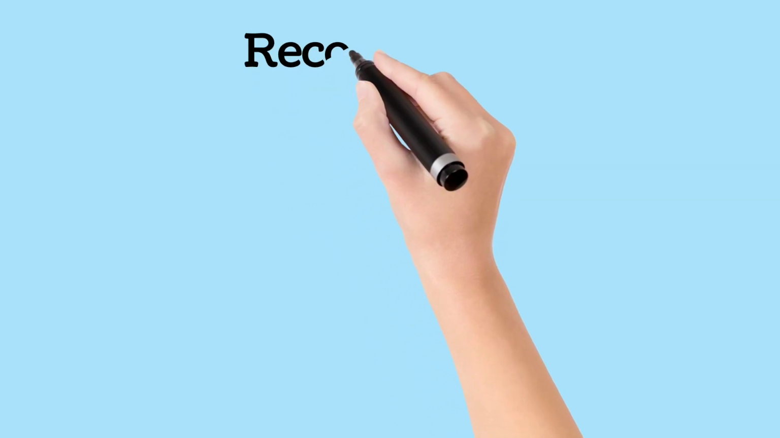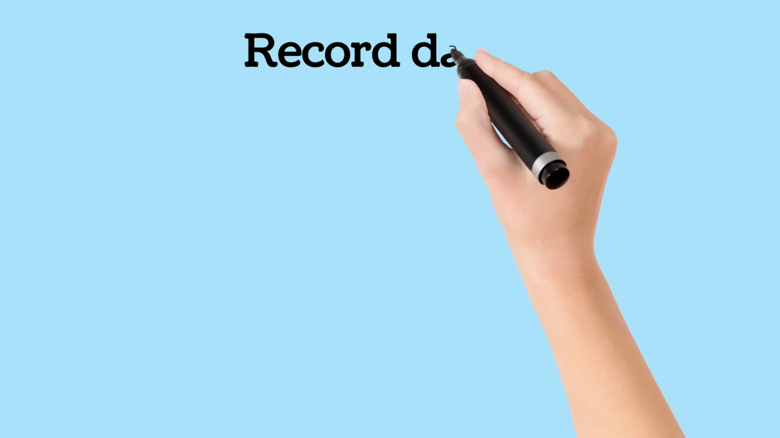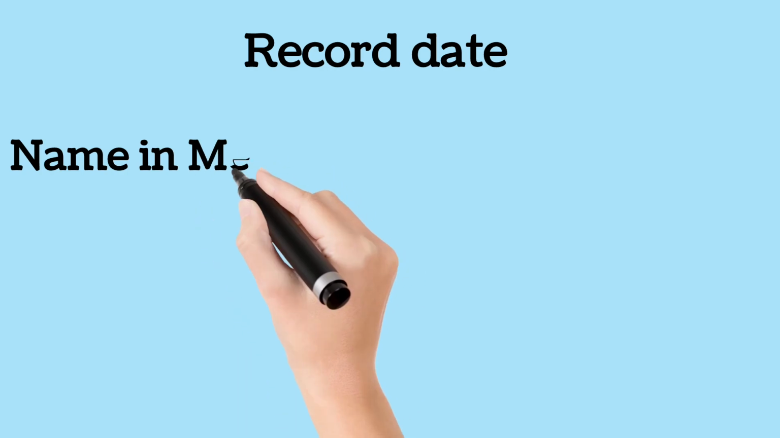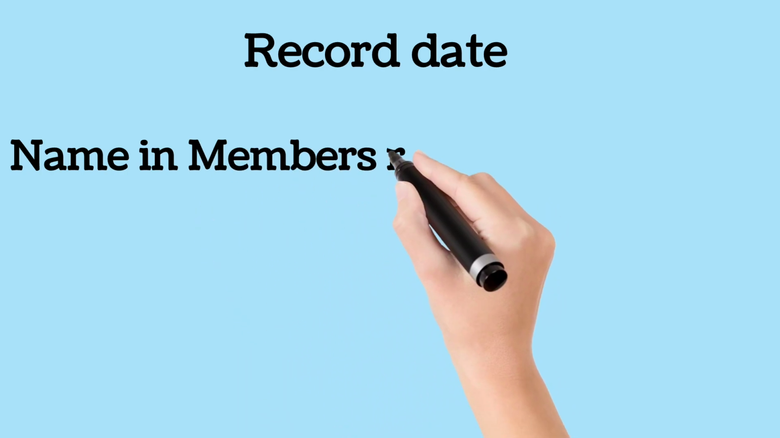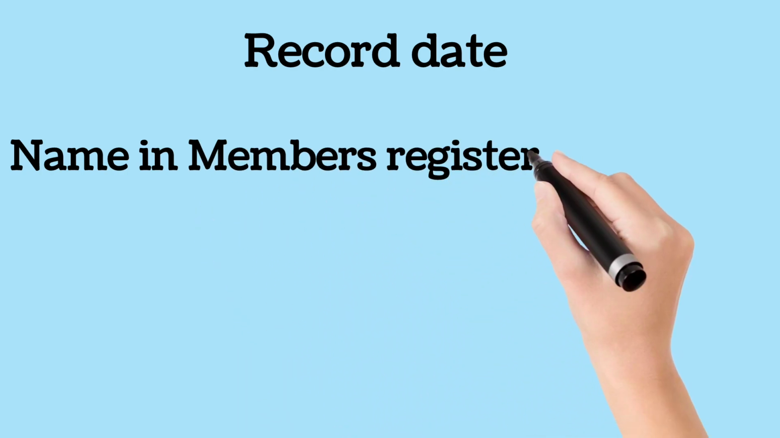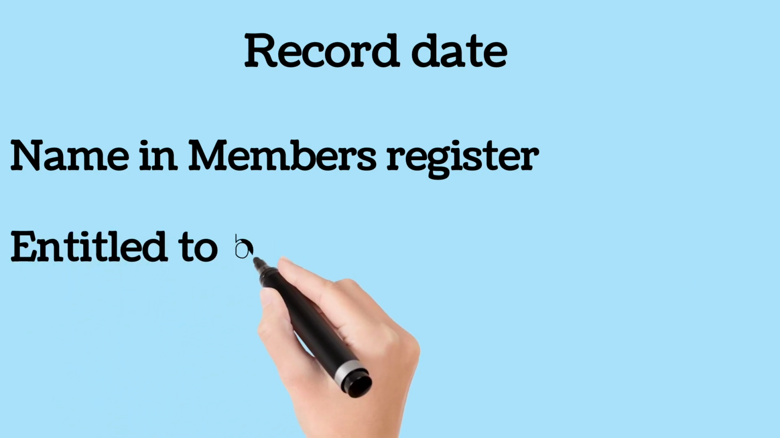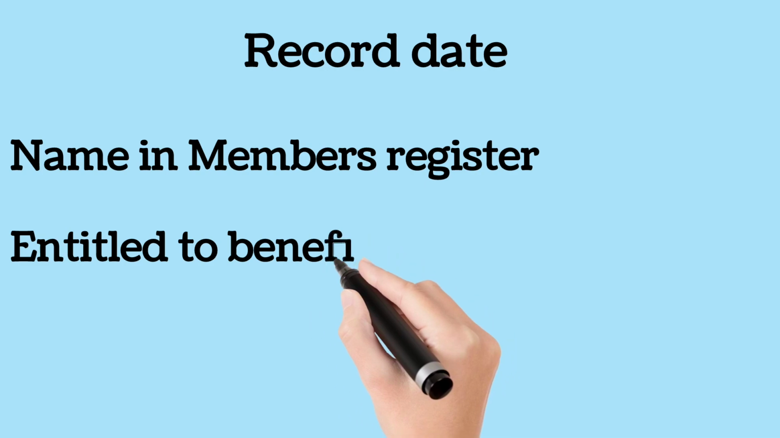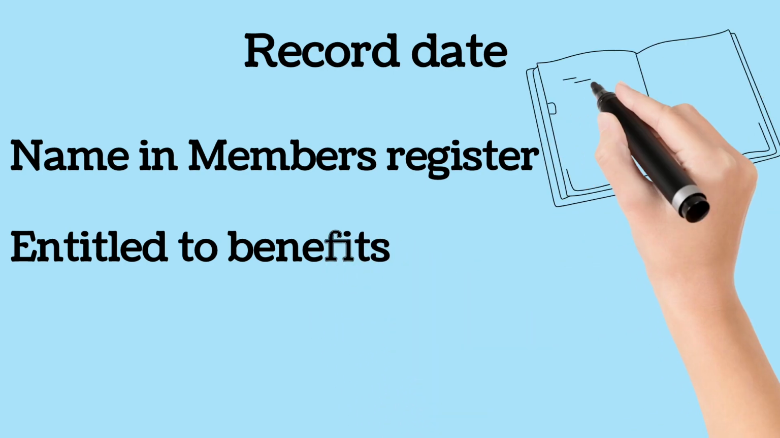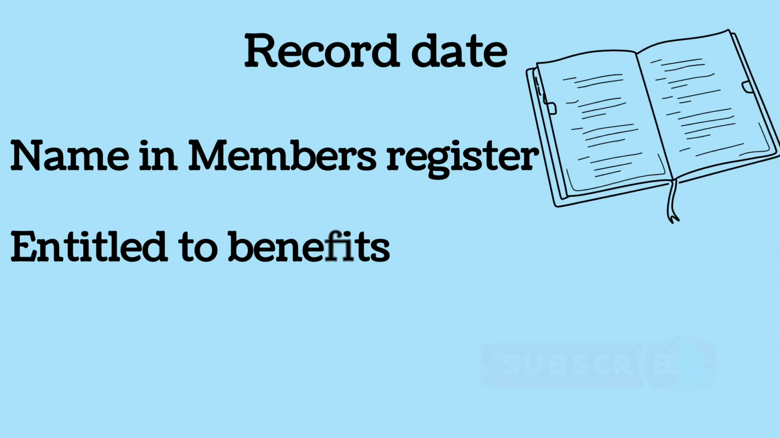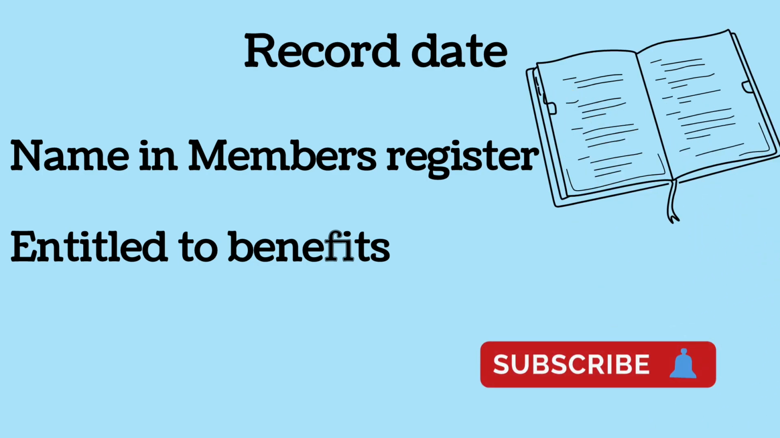You may now say, everything else is fine, but what exactly is this record date? So it's basically a date to determine the number of shareholders of the company to whom the benefits of the corporate action will have to be passed on. Only those shareholders whose names appear on the company's register of members or on the company's records as on that date, which is considered to be the record date by the company, will be entitled to the benefits of the corporate action going on in the company. That's simple.